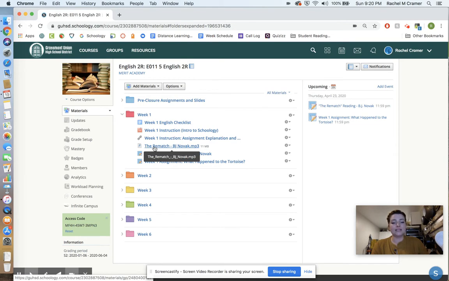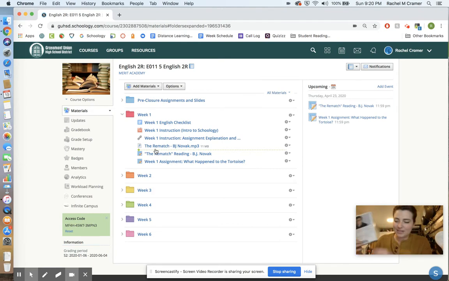Right here, these two are The Rematch by BJ Novak. This week we're going to be starting and mainly just reading the first story of this book. It's called One More Thing. It's by BJ Novak, who's a comedian. I don't know if you know him, but he's a pretty popular comedian. And it's a collection of short stories that deals with just funny, weird things that have happened either to him or that he's imagined.